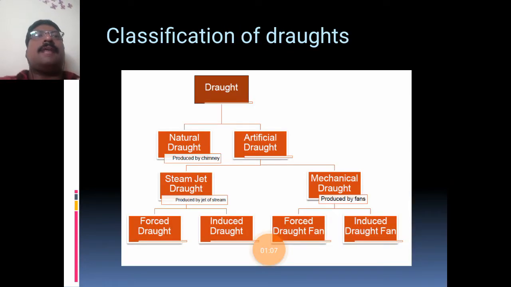So, classification of draught. Draught is classified into two types. One is natural draught and the second one is artificial draught. Artificial draught is again classified into two types: steam jet draught and mechanical draught. Steam jet draught is again classified as forced and induced, and mechanical draught is again classified into three types: forced draught, induced draught and balanced draught.